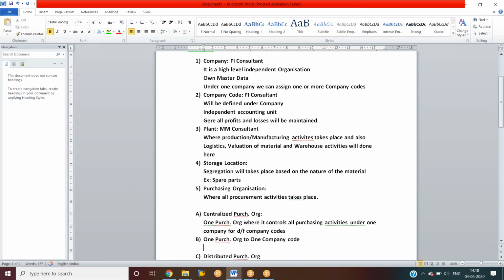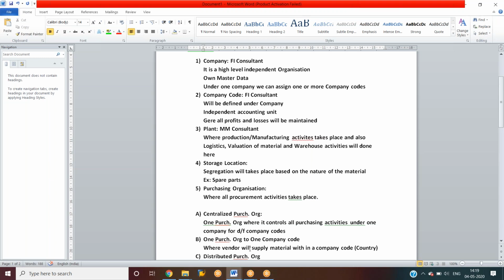Here we'll see what is one purchasing organization to one company code. This is where the vendor can only supply the material in one country, within a company code, or else like a country.